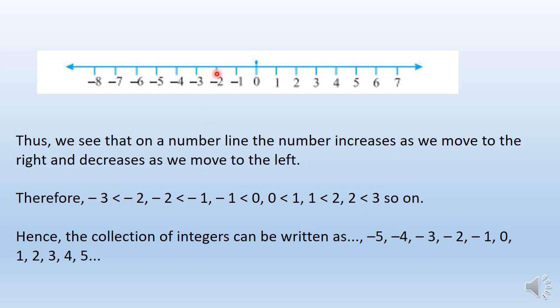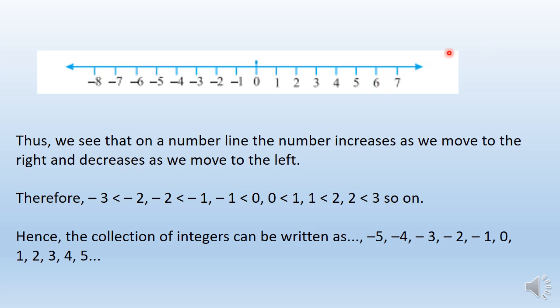Therefore, minus 3 is less than minus 2. Minus 2 is less than minus 1. Minus 1 is less than 0. 0 is less than 1. 1 is less than 2. 2 is less than 3. 3 is less than 4. And so on. Means as the number increases,